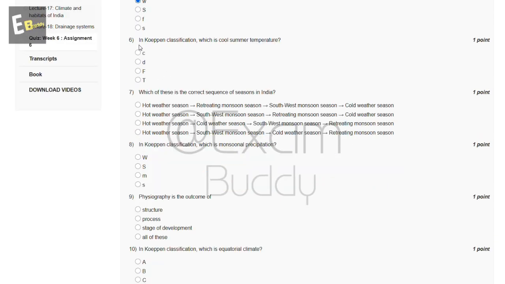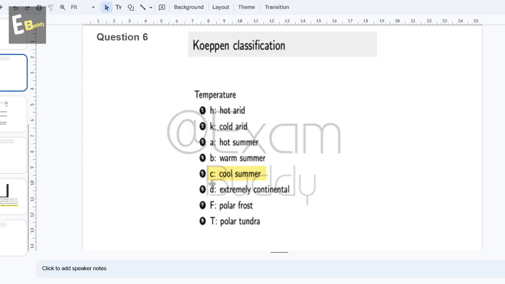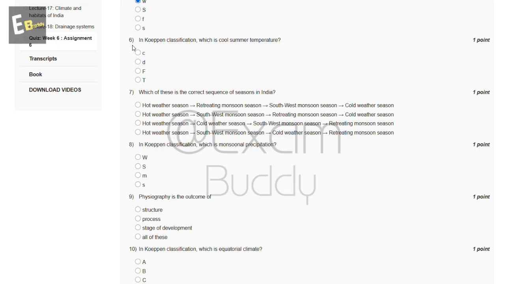Now the sixth question is: in Köppen classification, which is cool summer temperature? C, D, F, T. Let's check the answer of our sixth question. Question six, C, cold summer. So the answer of our sixth question is A, C.